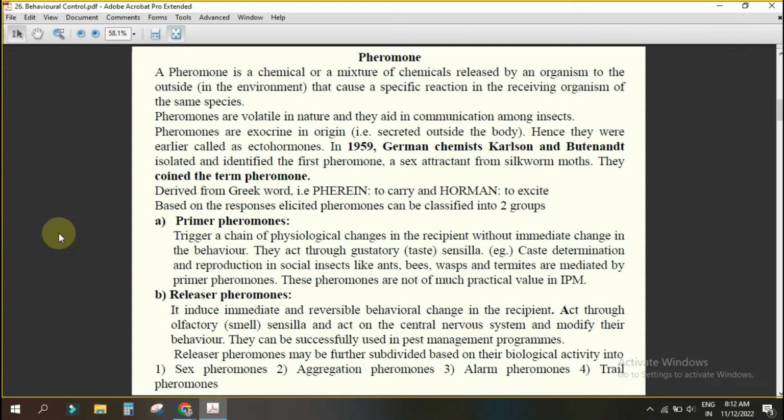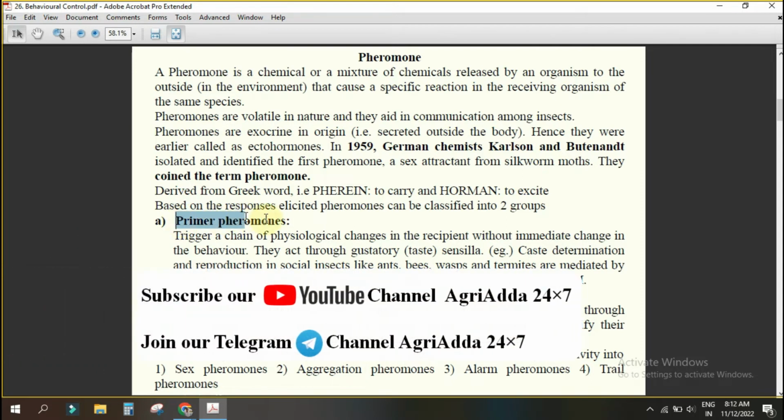Those who are fed with the royal jelly, their ovary will be developed, their abdomen will be more, the insect will be larger, but they cannot fly, they don't have the sting, only they have the ovipositor. So these many changes will happen in the insect, and at last it will become queen. So you see, in the case of primer pheromone, the same thing happens.